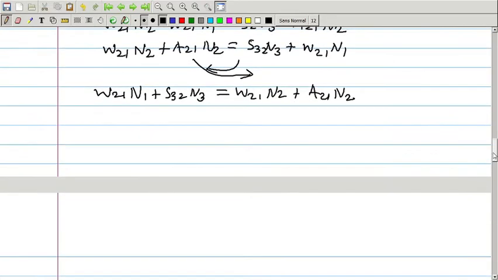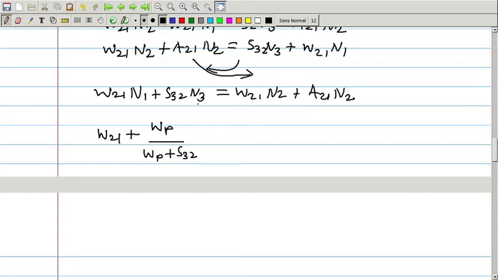Now if we put the value of N3 from equation number 6, we have solved it for N2, so we can write W21. We are putting the value of N3 in this equation, so the value of N3 is Wp upon Wp plus S32.